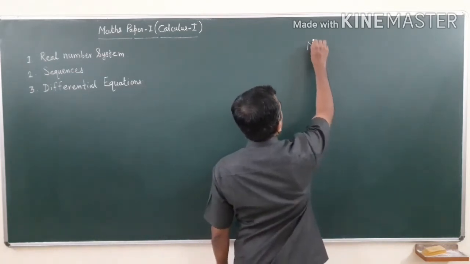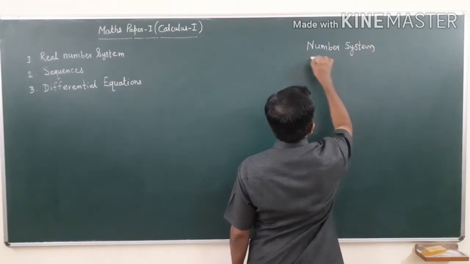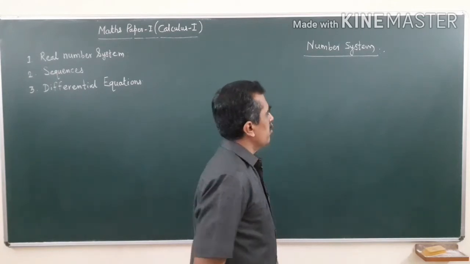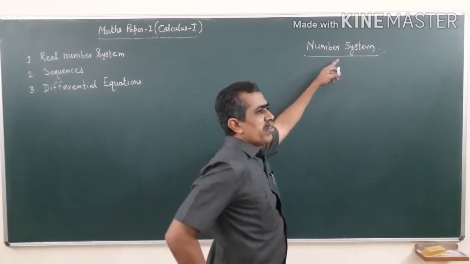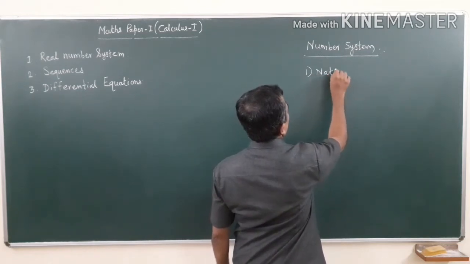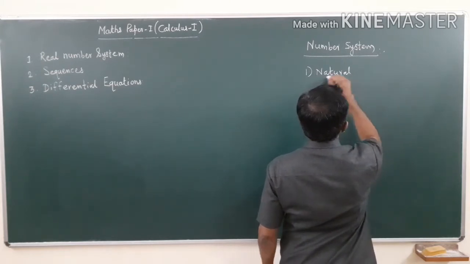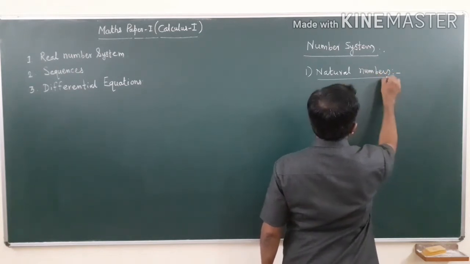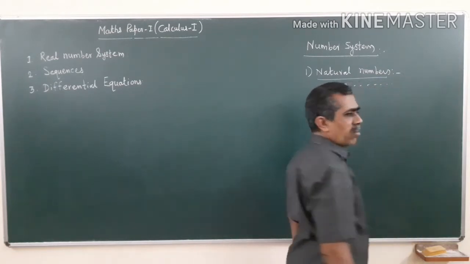Okay. So we will have a look at how the number system has been developed. The first numbers that you have learnt in the number system deal with the natural numbers. That is why we start studying numbers with natural numbers. And what are these numbers? The numbers 1, 2, 3 and so on and so on, these are called natural numbers.